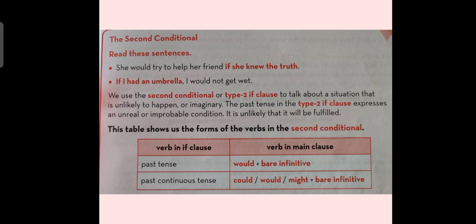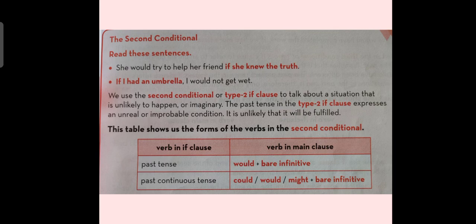Here the definition is telling us that we use the second conditional or type 2 if clause to talk about a situation that is unlikely to happen. In the first conditional, we were talking about situations where things were likely to happen.